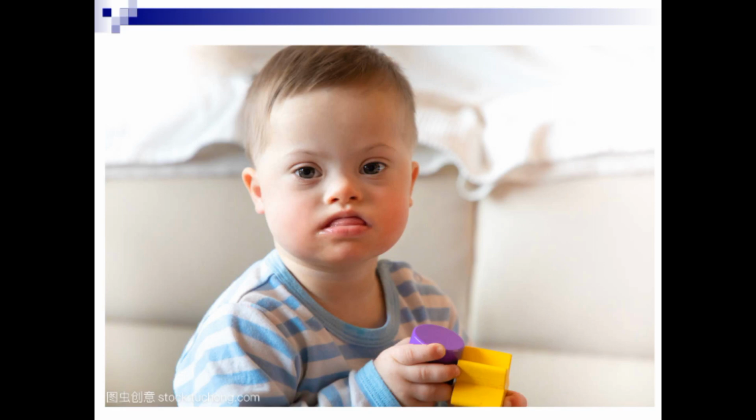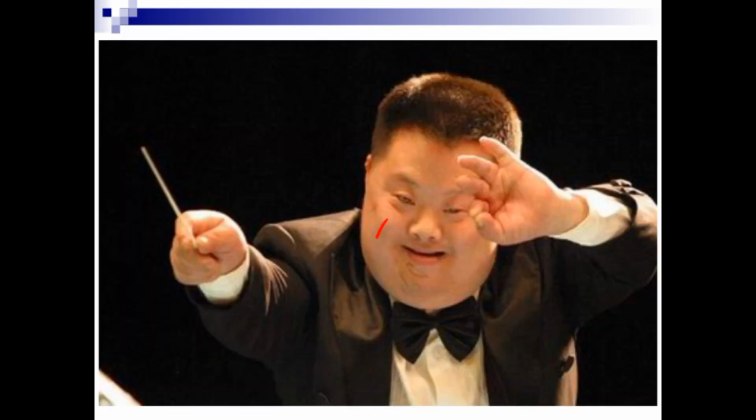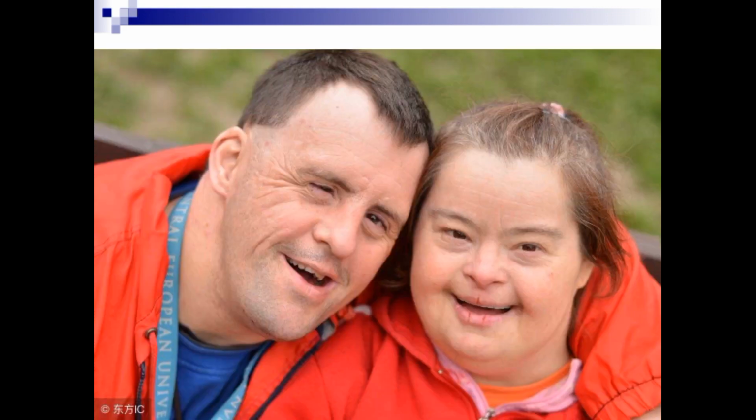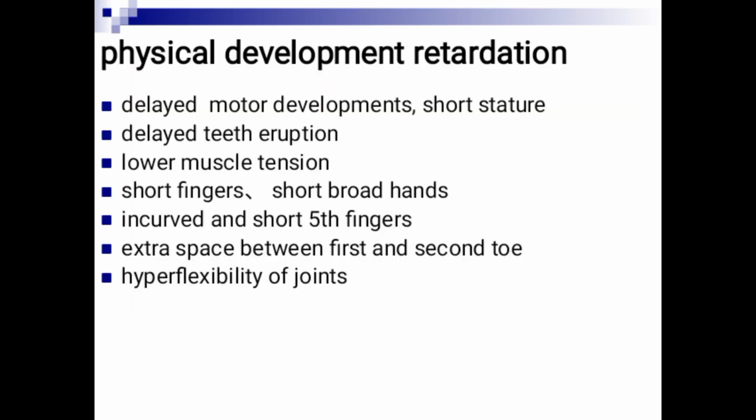So, but his neck seems to be normal. That's why some features are not constant features. This is also Down syndrome. See the neck, excessive skin in the neck area. So this is Down syndrome. This is a Down syndrome patient. See them again. This is all family, all friends having Down syndrome.